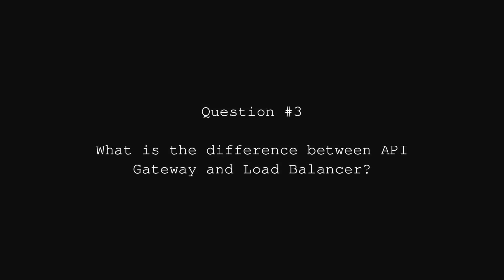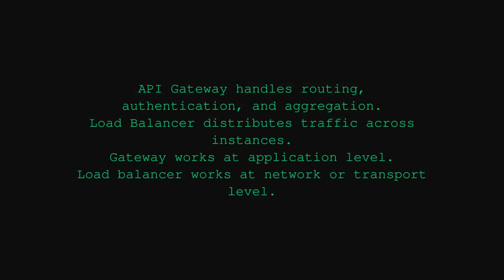Microservices and system design interview question. What is the difference between API gateway and load balancer? API gateway handles routing, authentication and aggregation. Load balancer distributes traffic across instances. Gateway works at application level. Load balancer works at network or transport level.